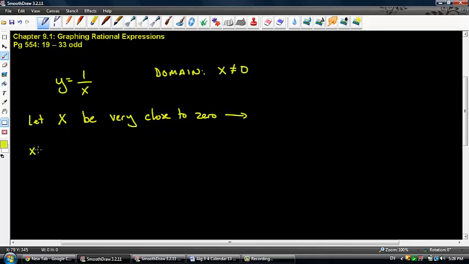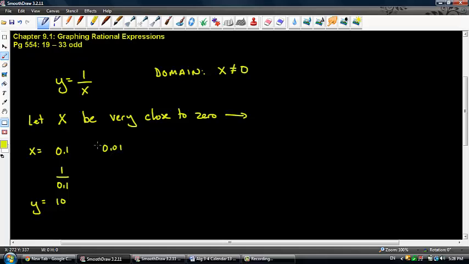So if I let x equal things that are really, really close to 0, let's say something like 0.1. If I let x equal 0.1, what I have here is 1 divided by 0.1. Let's call this x, let's call this y. Well, 1 divided by 0.1, that's 10. What if I let x be 0.01?